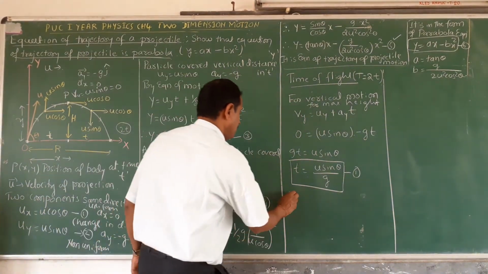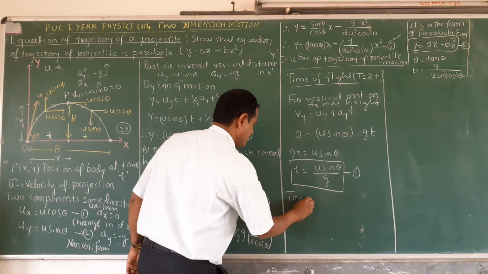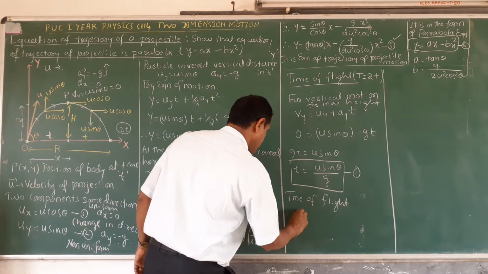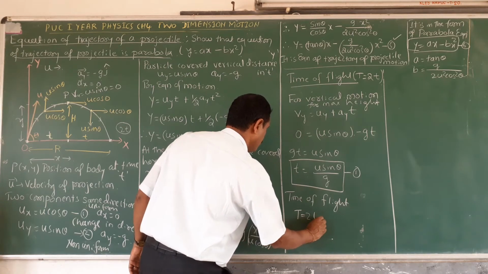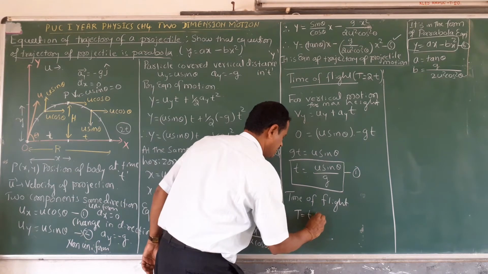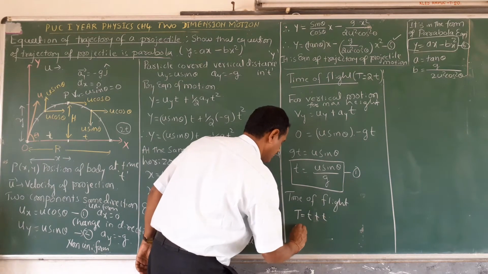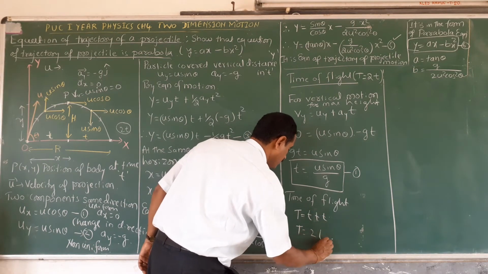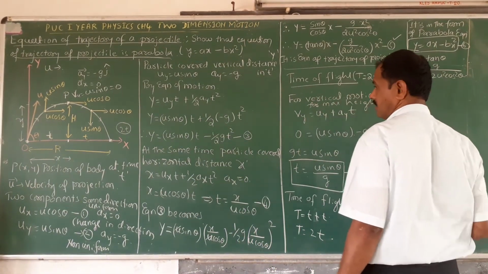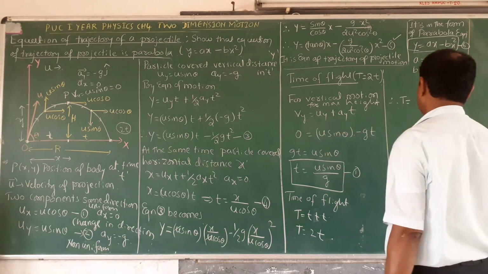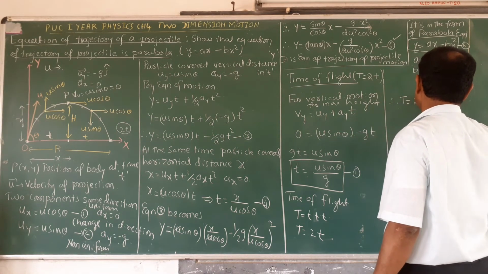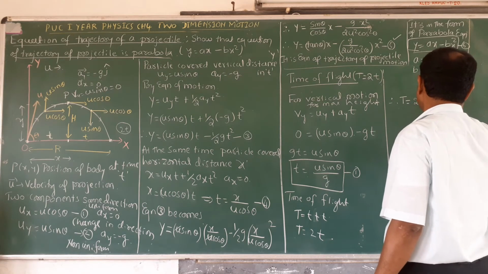Therefore, the time of flight T is equal to 2t, or say t plus t. This is for ascent, this is for descent. T is equal to 2t. Therefore, the time taken for the whole projectile motion is 2 into t, 2 into u sin theta upon g.